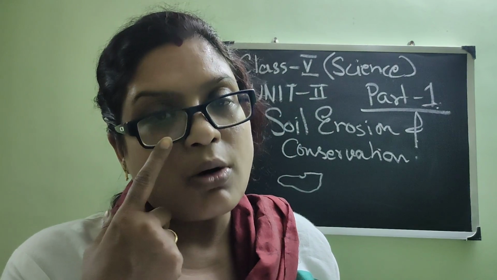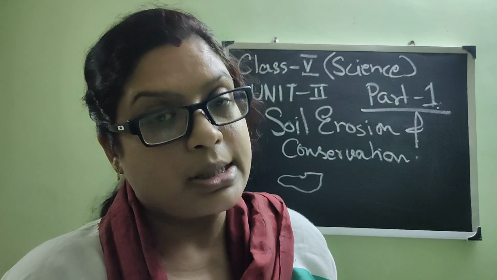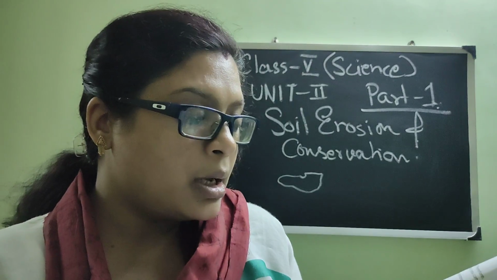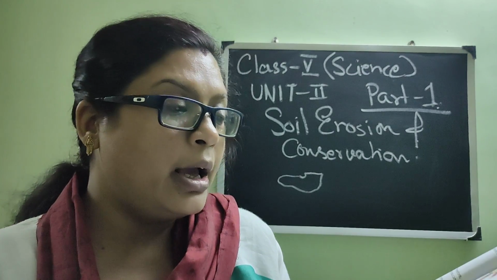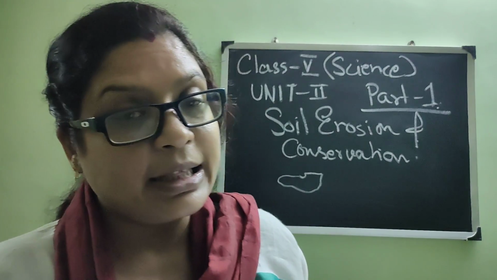Soil also contains tiny living organisms such as insects, worms and bacteria. Now soil also contains very tiny living organisms. There are very small animals that make holes under the ground and stay over there. So in the very first part of the chapter we have read what we will read in this chapter